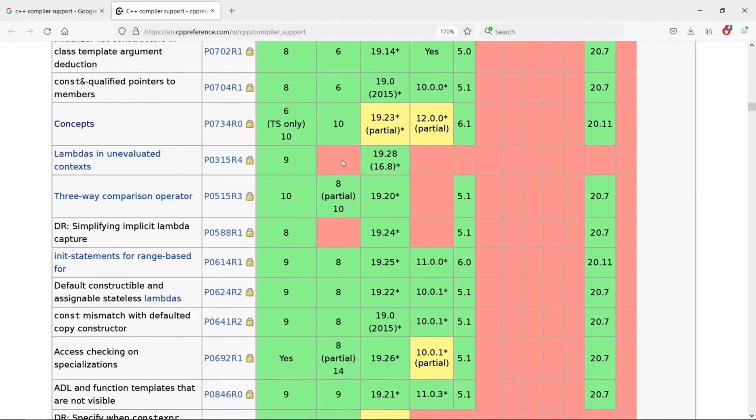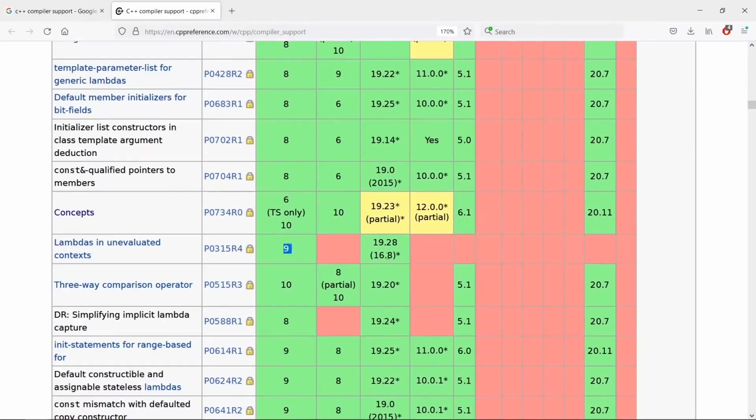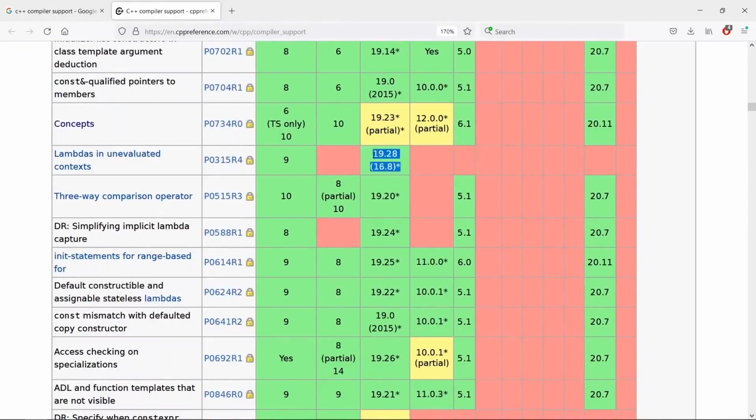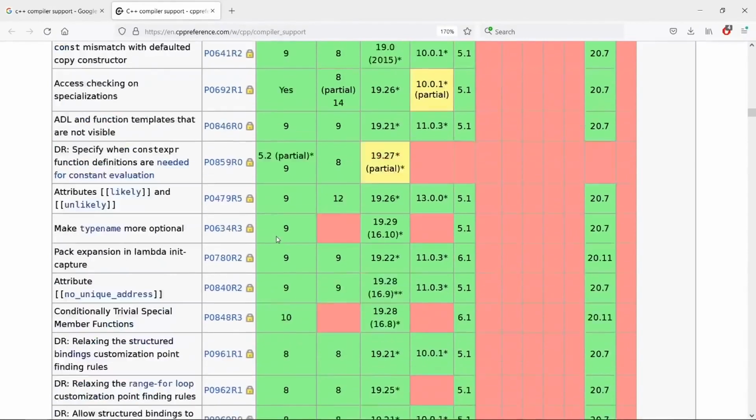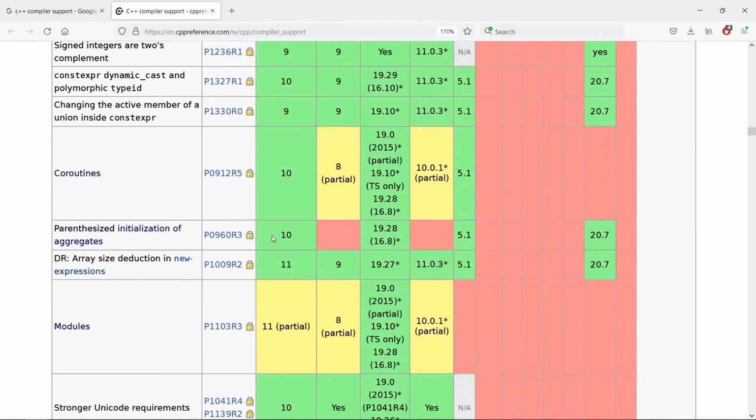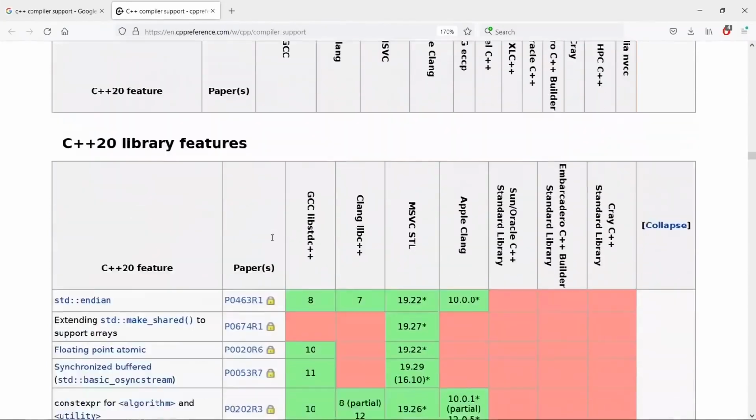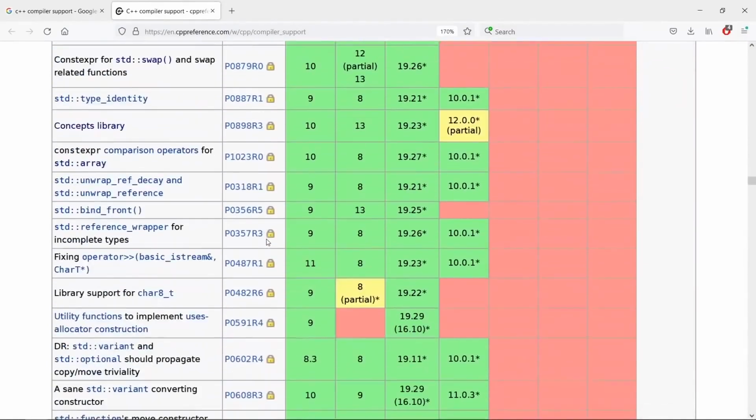You can see that it is ready here, but this is a feature you can use both in GCC and the MSVC compiler from Microsoft. So keep an eye out on this page here to know which kind of things you can use in your compiler. If you try something out and you see that it doesn't work, this is a good place to come and figure out if your compiler supports the feature that you are using.